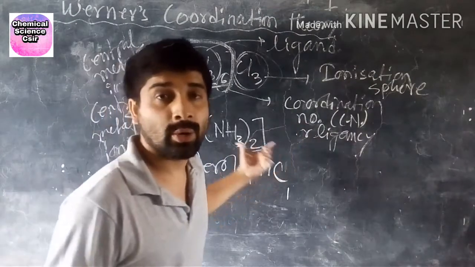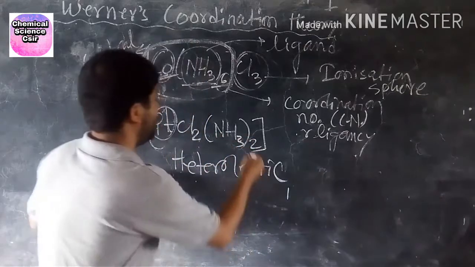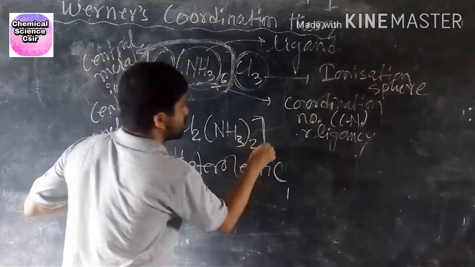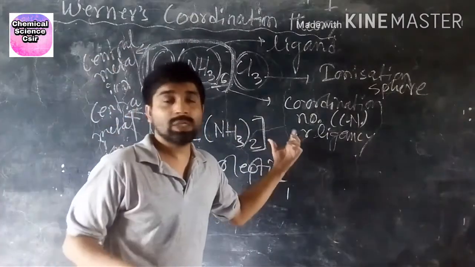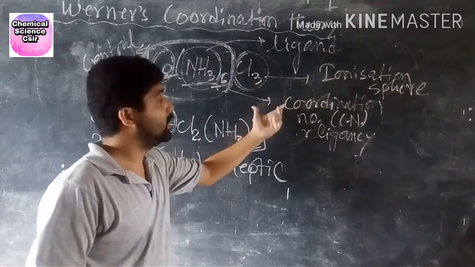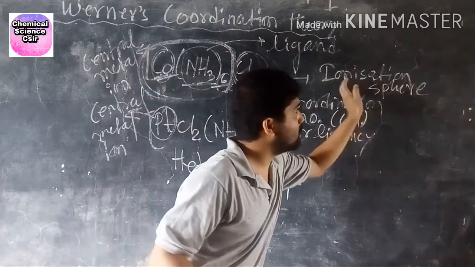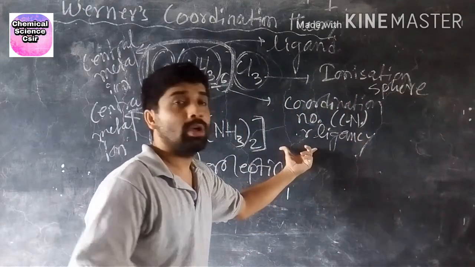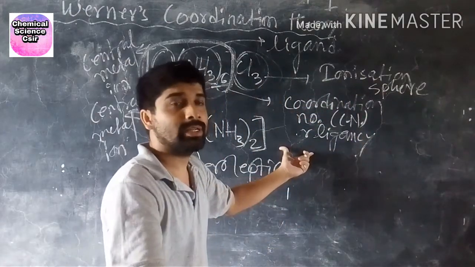Now, how many counter ions are present here? None, because there is only this complex. Outside the complex there are no ligands or chloride or anything. That means the ionization pair is not there, so the counter ion is not present.